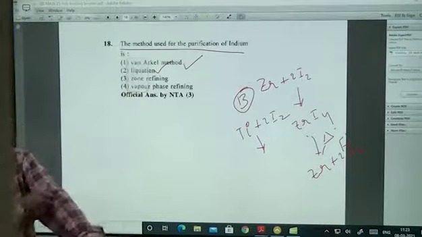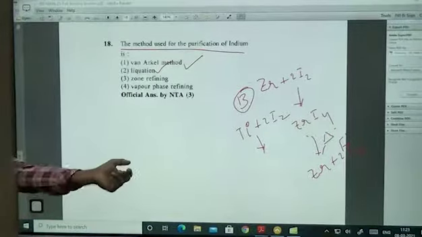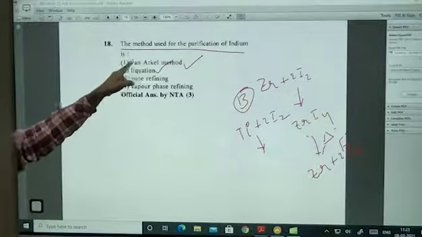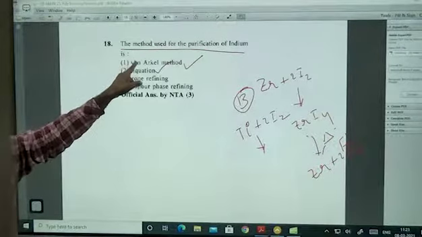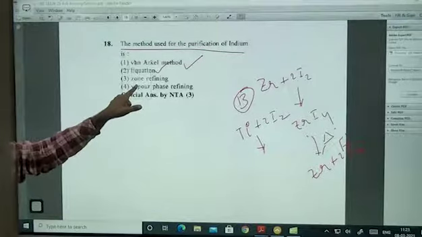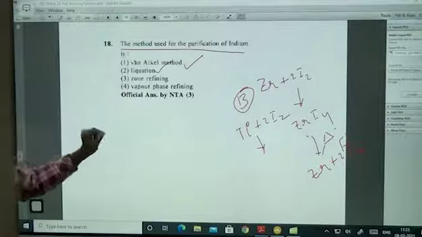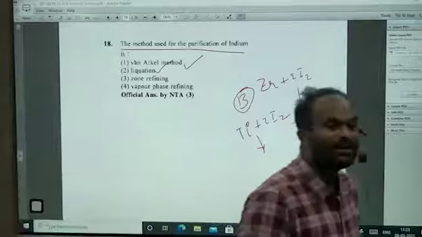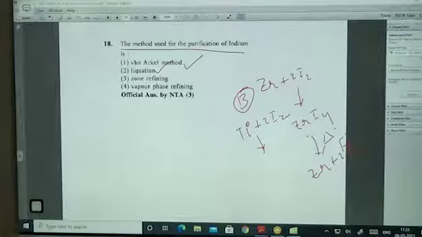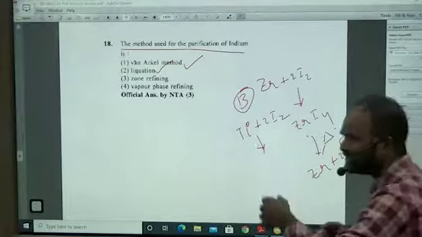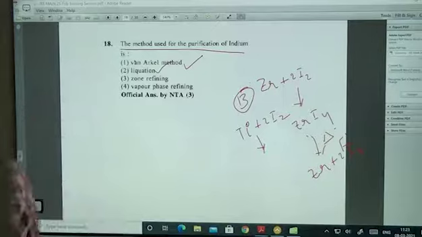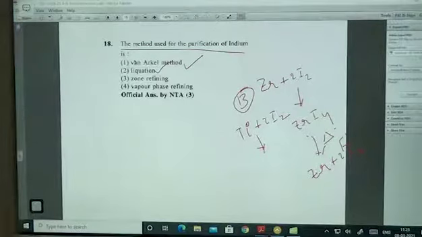Vapor phase refining. In vapor phase refining, there are two methods. One is Van Arkel's, another one is Mond's process. Mond's process can be used for the purification of nickel. Nickel reacts with 4 moles of CO, gives Ni(CO)4. Upon heating, at a very low temperature, 60 or 70 degrees, it can be converted to Ni plus 4CO. Okay?